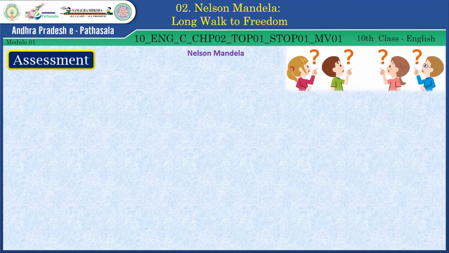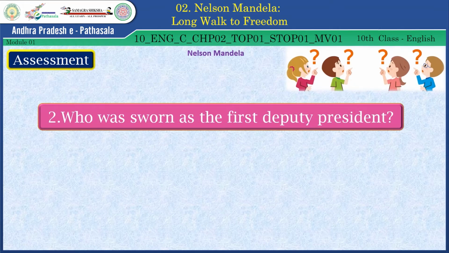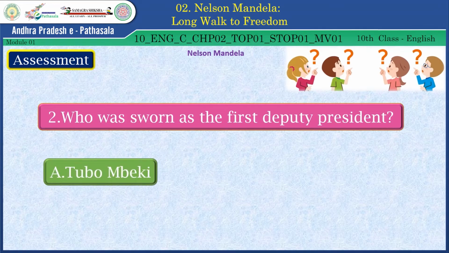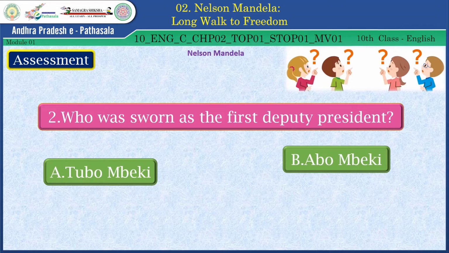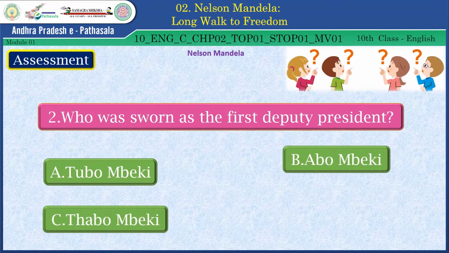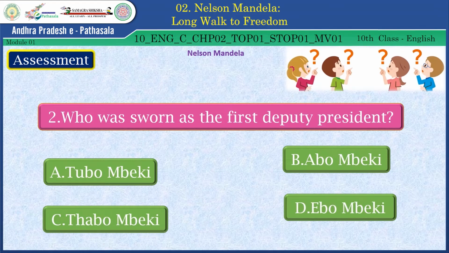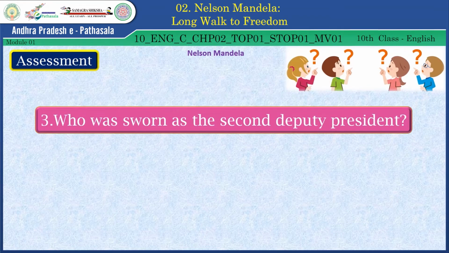Now the second question. Who was sworn as the first deputy president? Thabo Mbeki, Ebo Mbeki. And the right answer is Thabo Mbeki. Very good, children. Now let's see the third question.